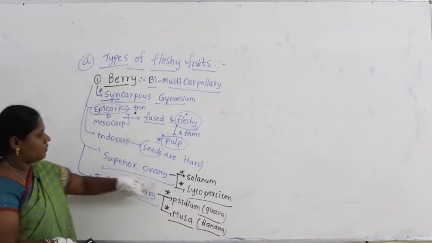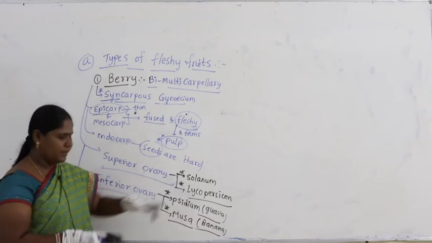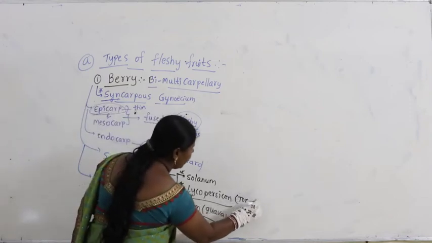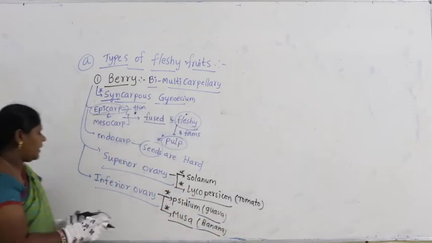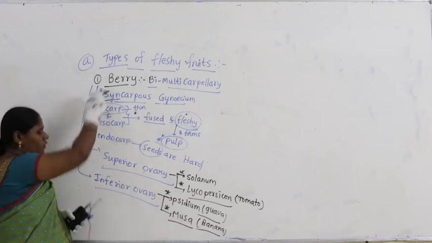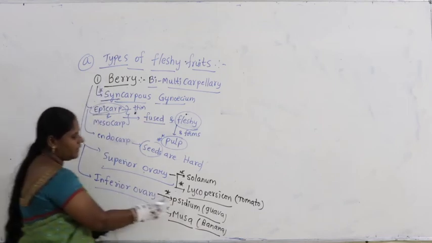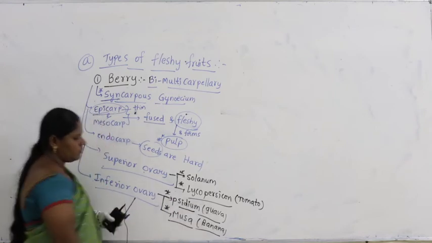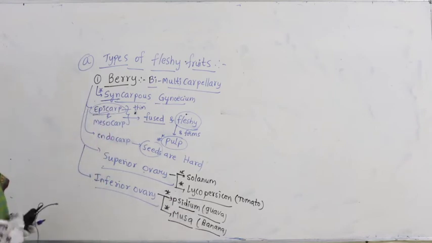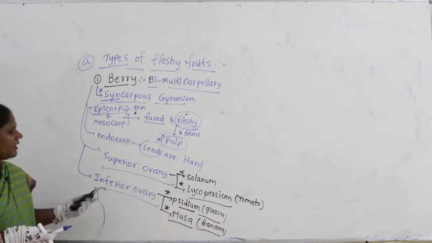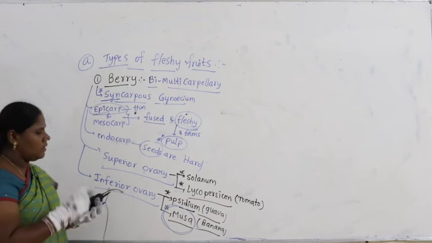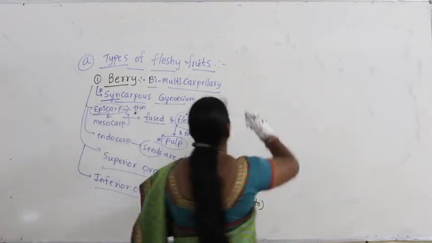Berry with a superior ovary is found in Solanum and Lycopersicum. What is Lycopersicum? It is called tomato. Berry fruit with an inferior ovary is found in Psidium, the scientific name for guava, and Musa. Musa is nothing but banana. Now let us talk about Musa. We have some important points to be noted in Musa.